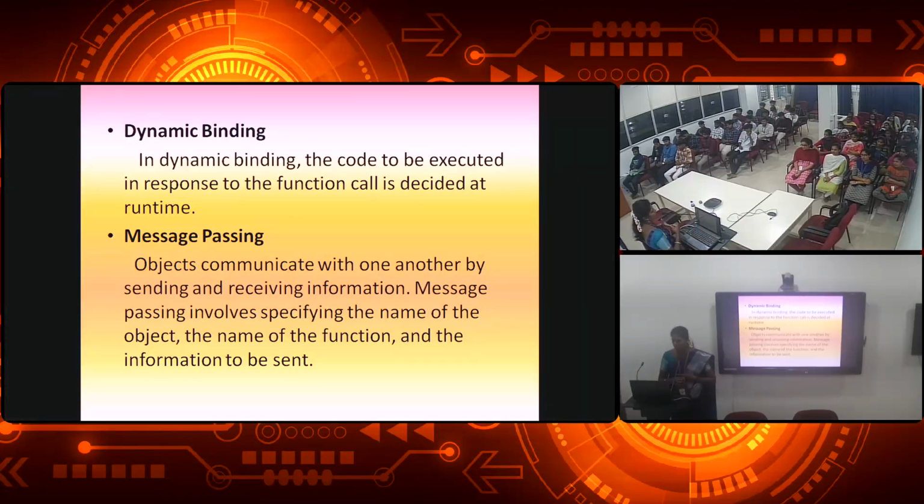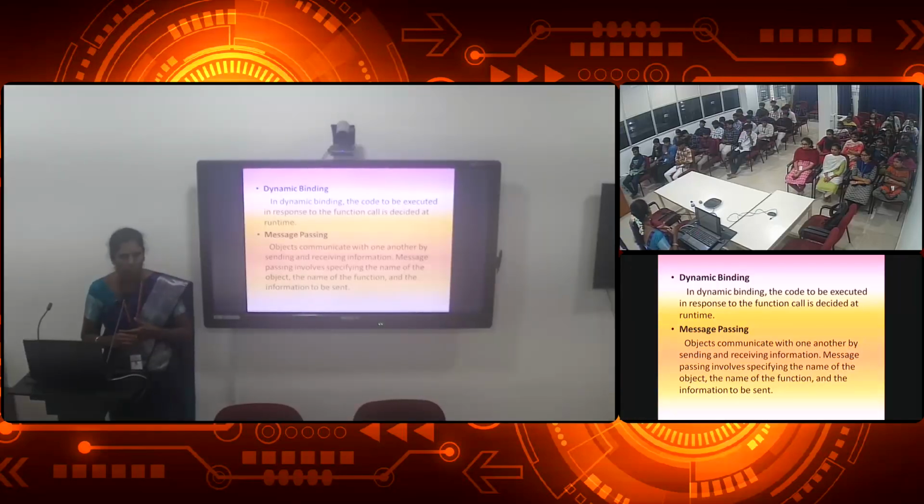Dynamic binding is nothing but the code executed in response to the function call being decided at runtime. We will have a class, and we will define many member functions in it. Our program will contain member functions. First we have to declare a function and then call the function in our program. That will be called dynamic binding.